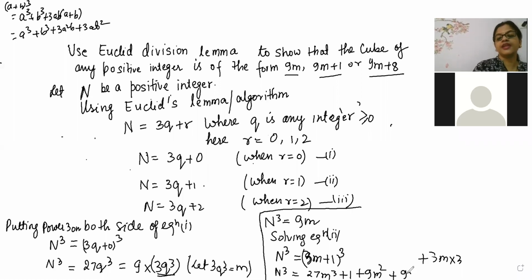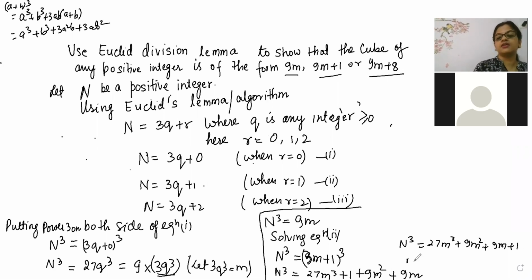So it will become 9q. Now n cube is equal to, we will take all three together, 27q cube plus 9q square plus 9q plus 1.